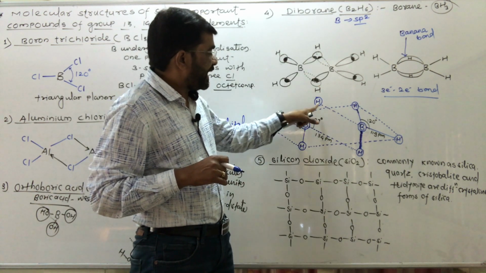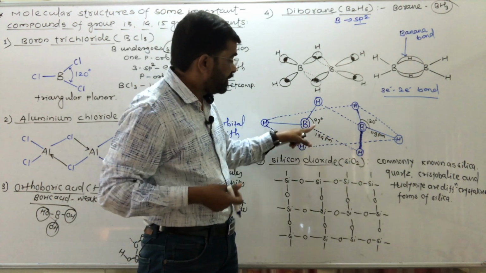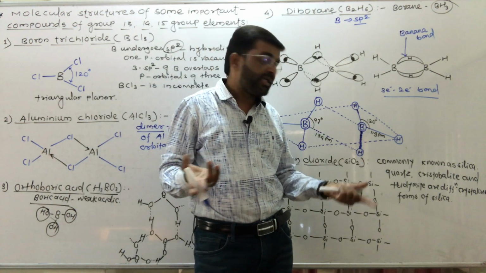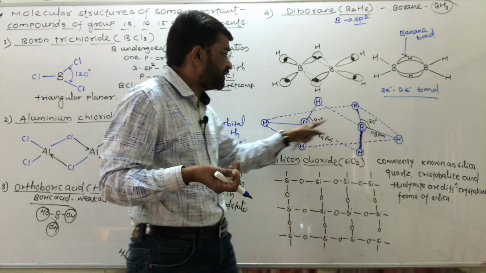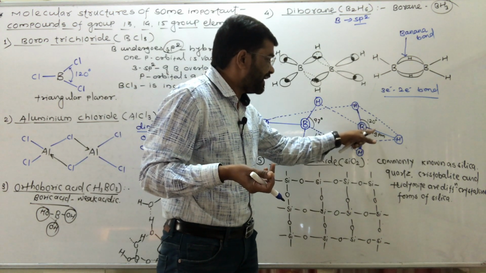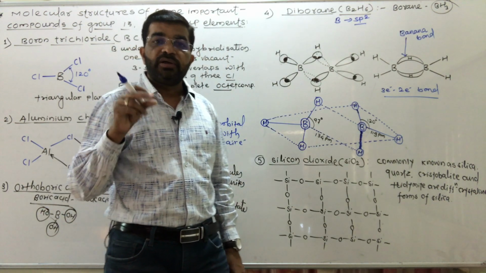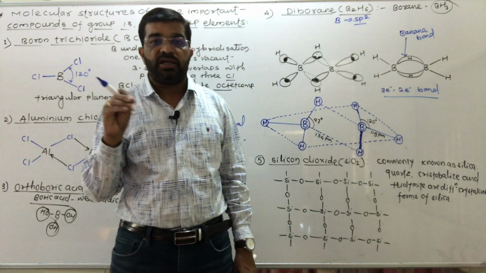One more point here: the hydrogen-boron-hydrogen angle with the other BH3 unit is 97 degree, and in the terminal part it is 120 degree, because this bond angle is 120 degree, this also 120 degree, since it has a regular triangular planar structure.